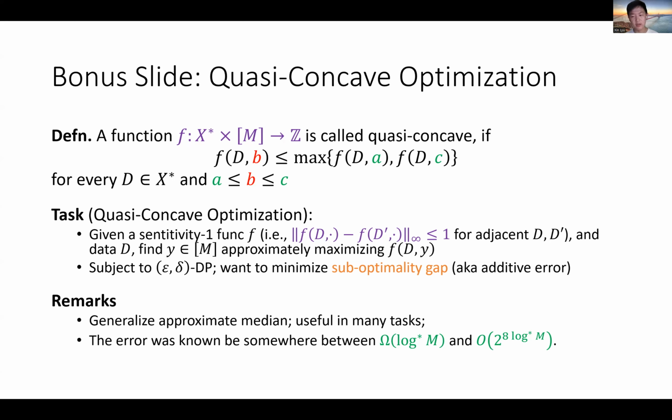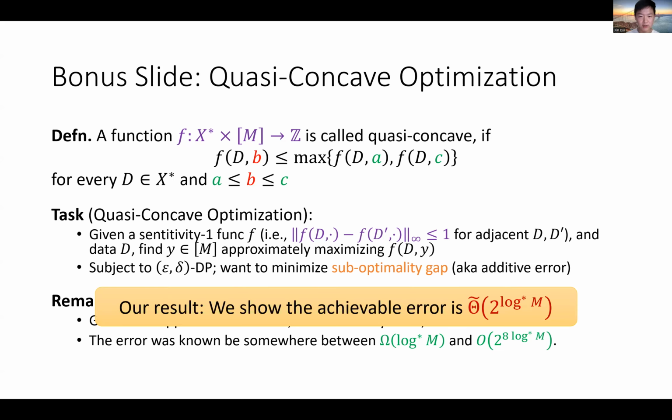Since we have seen a series of algorithmic improvements on the interior point problem, and quasi-concave optimization is a closely related problem, it's conceivable that a similar algorithmic improvement can be made here and get us a polynomial in log star upper bound. But unfortunately, and somewhat surprisingly, we show it's not the case by giving both improved upper and lower bounds.